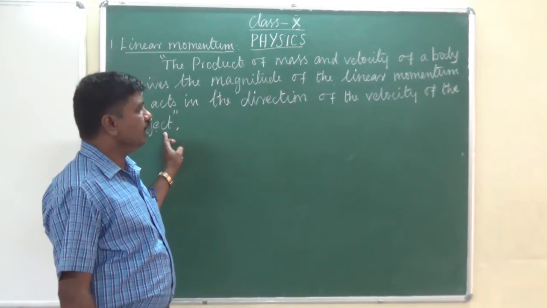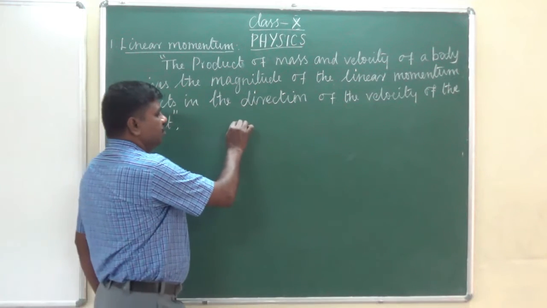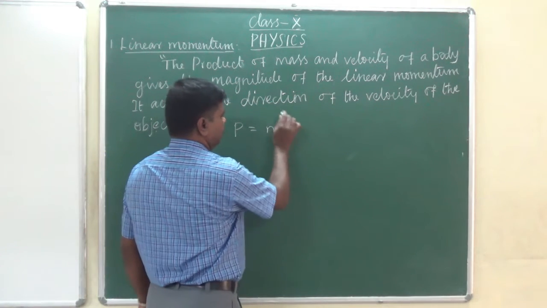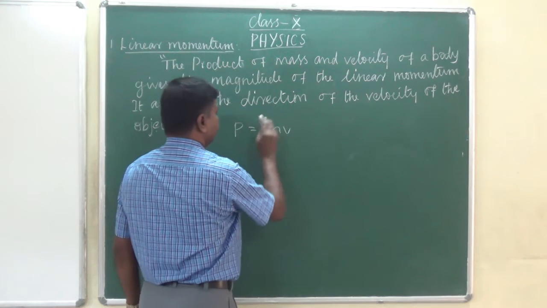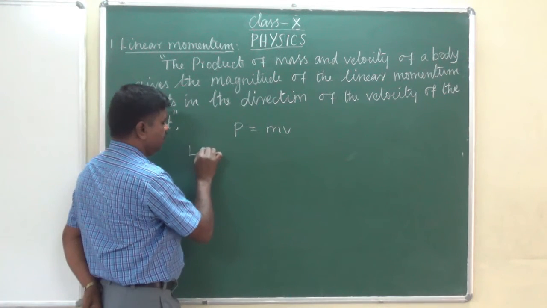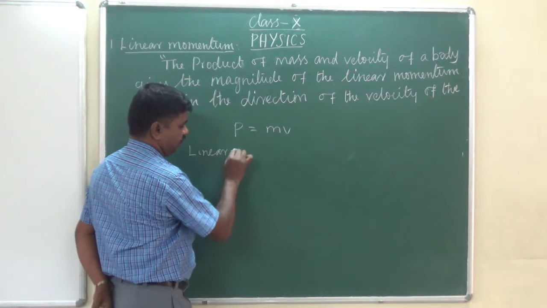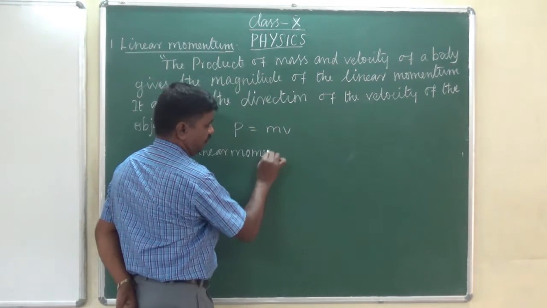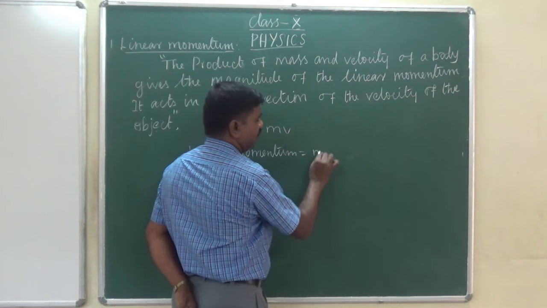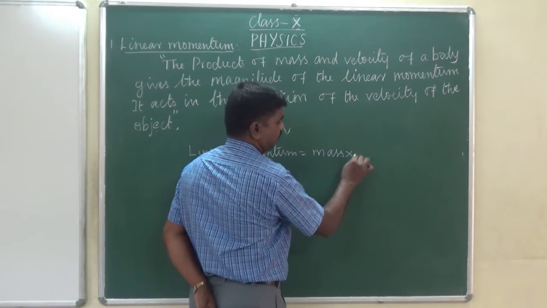Okay. So here, momentum, that is P equal to m into v. Linear momentum is equal to mass into velocity.